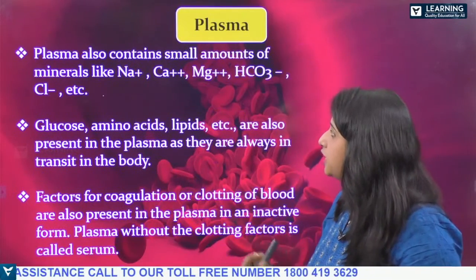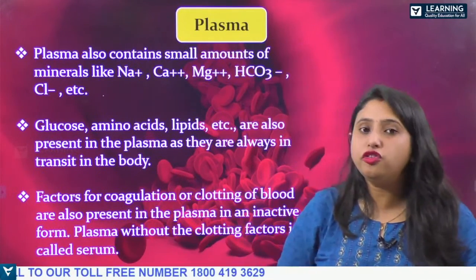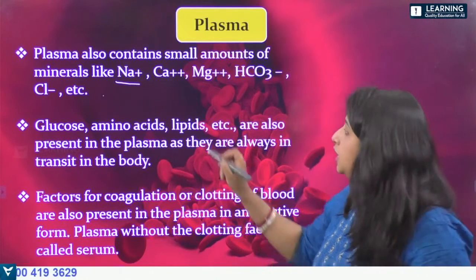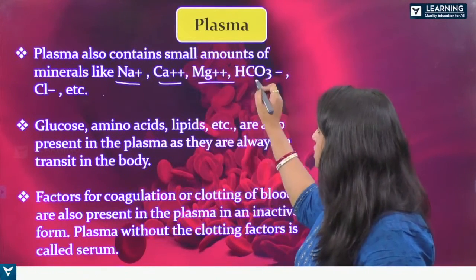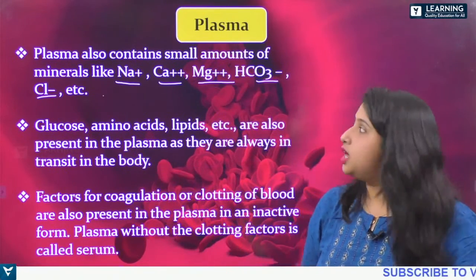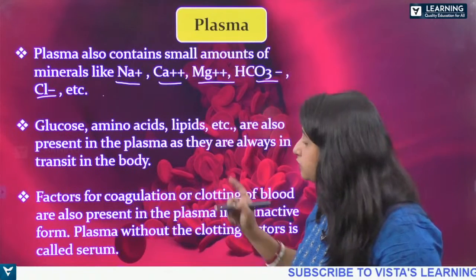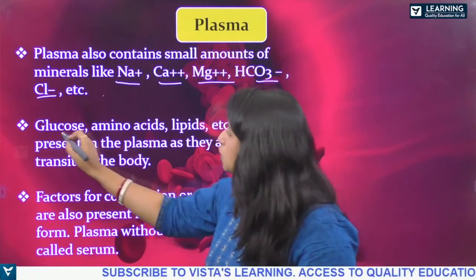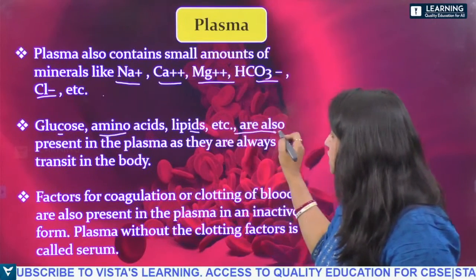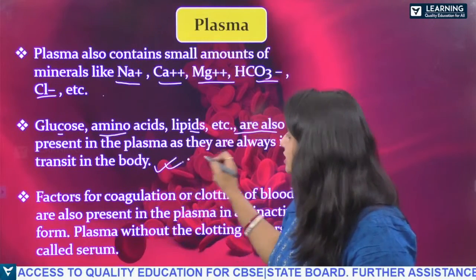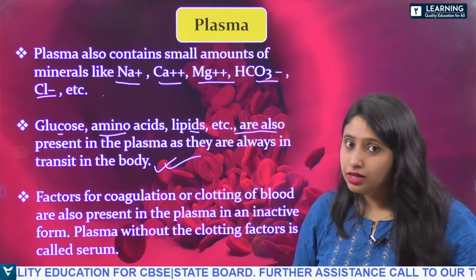Next, let us see that plasma contains a small amount of minerals. What are the minerals? That is sodium, then calcium, manganese, then bicarbonate and chloride, okay. These are the minerals which are present in the plasma. Glucose, amino acids, lipids, etc. are also present in the plasma as they are always in transit in the body.